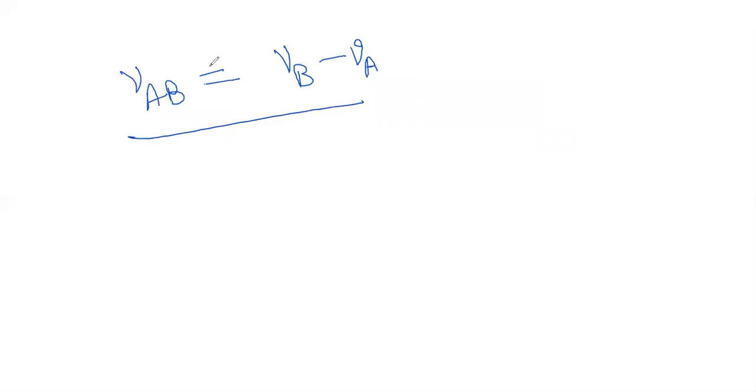That is why I am telling you in a shortcut way. If you write VAB, you don't write VA minus VB and put a minus there. You better write VB minus VA. That will give you the correct answer mathematically without knowing vectors. So better to use VAB is equal to VB minus VA as a formula.